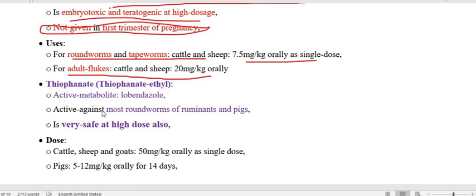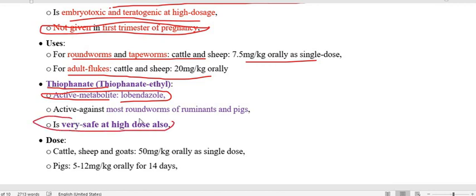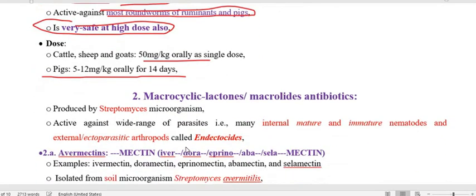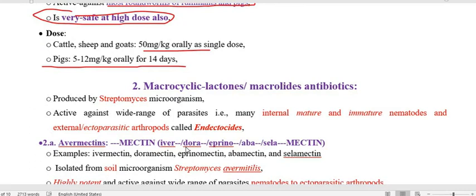The third and last one under the probenzimidazoles is thiophanate, and the thiophanate active metabolite is lobendazole. So this is very, very important. Lobendazole. This drug is very safe even at high doses. They are active against most of the roundworms of ruminants and pigs. So thiophanate is an important one. The dose for cattle, sheep, and goat is 50 mg per kg orally as a single dose, and for the pig it is 15 to 12 mg per kg orally for 14 days. So this is all about the first group, the benzimidazoles and probenzimidazoles.